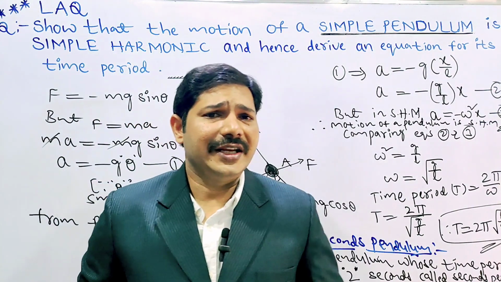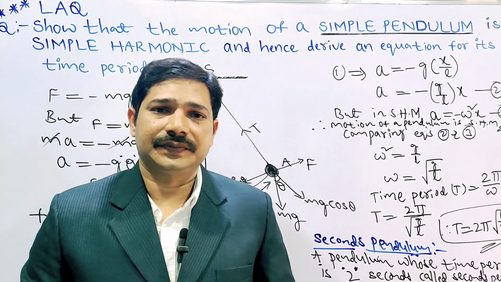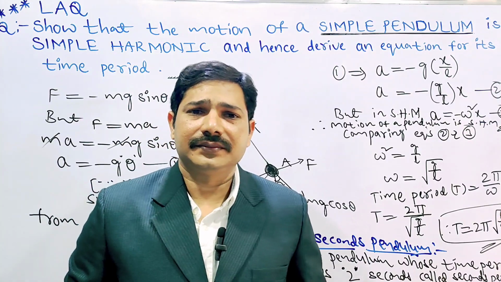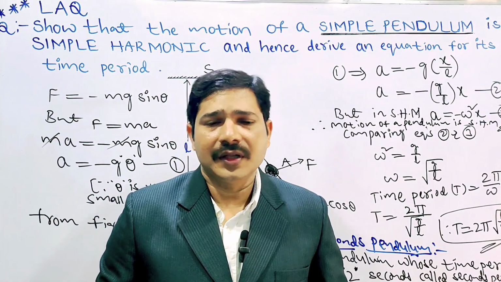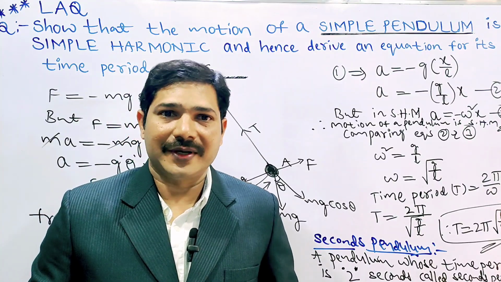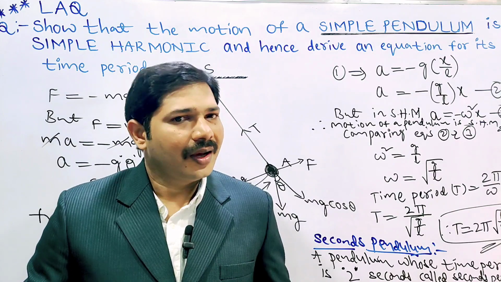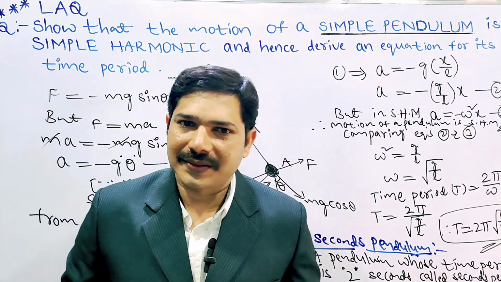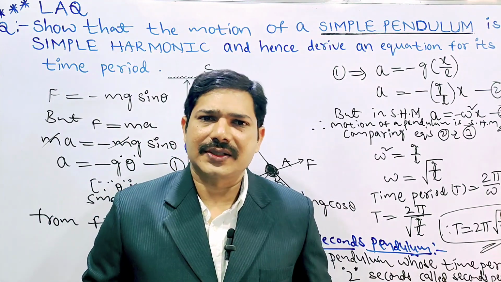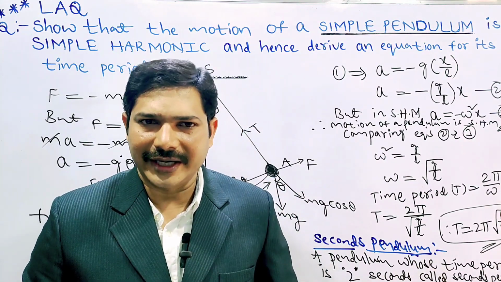Easily you can get the 8 marks by writing the seconds pendulum definition also. Another numerical may be given, which I'll discuss in this class only. Sometimes they can ask the numerical, 6 marks plus 2 marks, 8 marks. Sometimes they won't ask it, only the seconds pendulum definition, and that time also they can give the 8 marks.